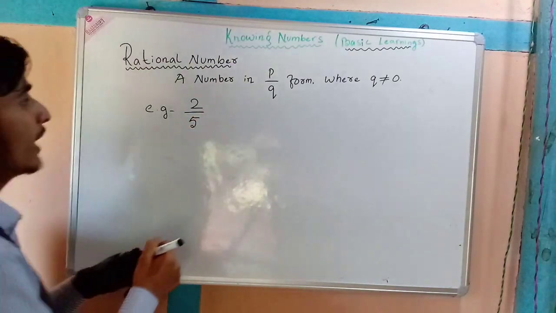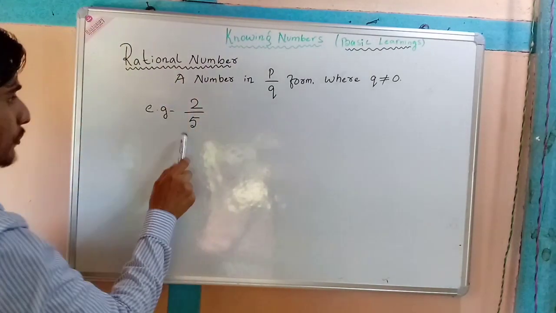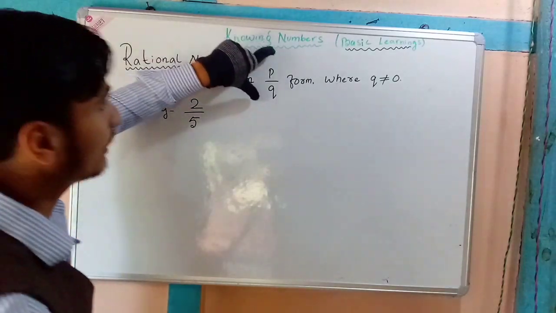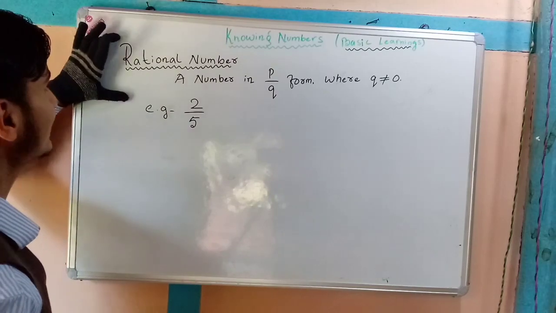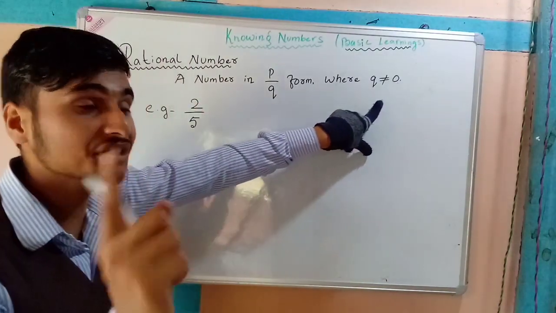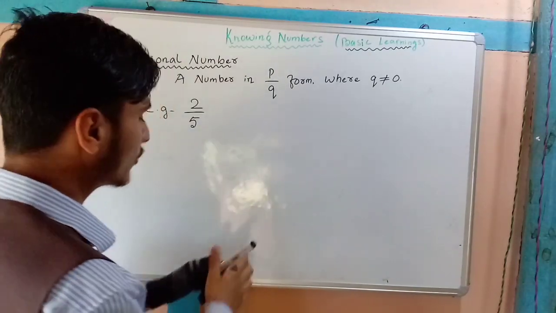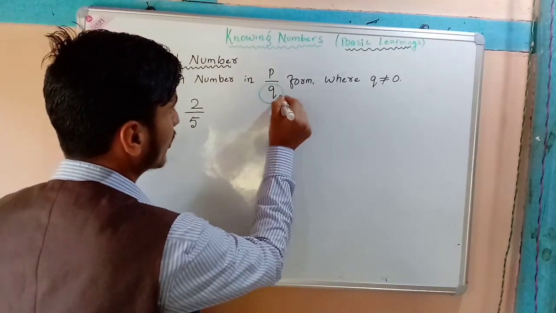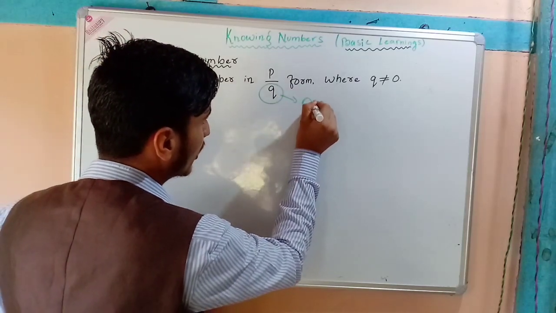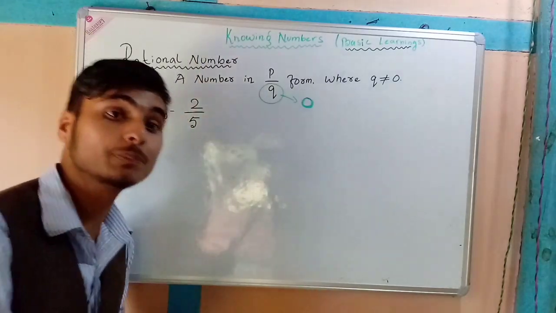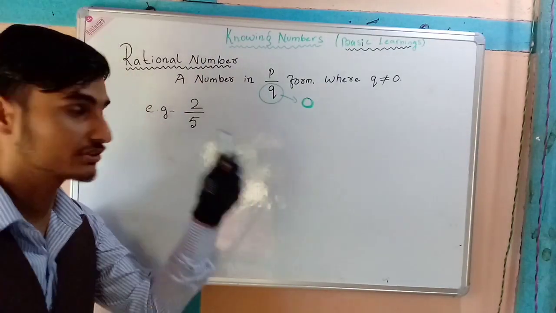So 2 by 5 is a rational number. Whenever a number is in p by q form, we call it a rational number where q should not be 0. In place of this q, we cannot put 0. If we put 0 here, then this will not be said to be a rational number.